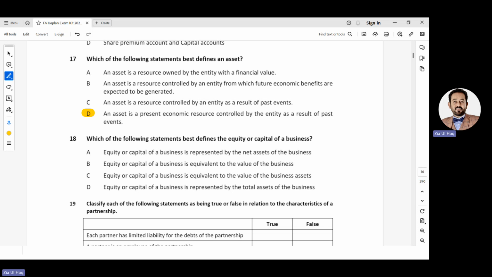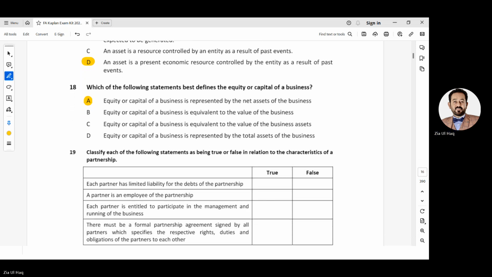18. Which of the following statements best defines the equity or capital of a business? Equity or capital of a business is represented by the net assets of the business. The option A is correct. How will we learn this in future? What is meant by net assets? We will learn in future, but leave this MCQ for now.